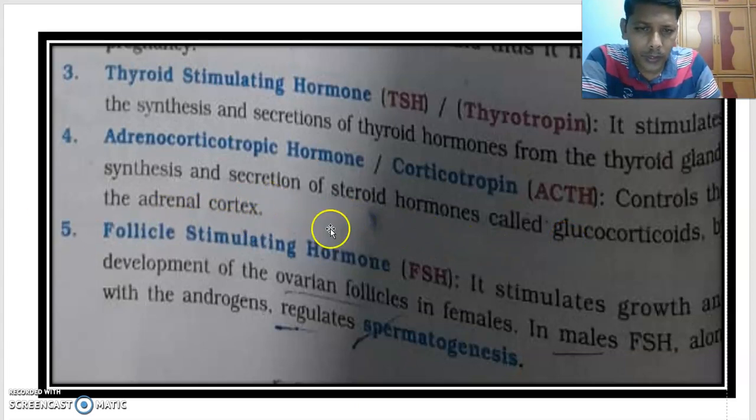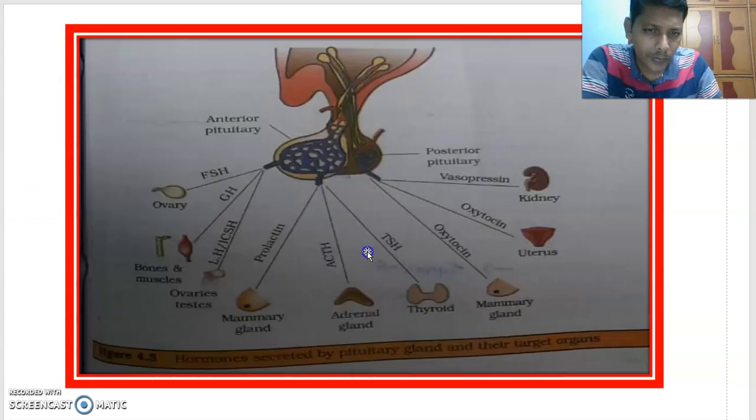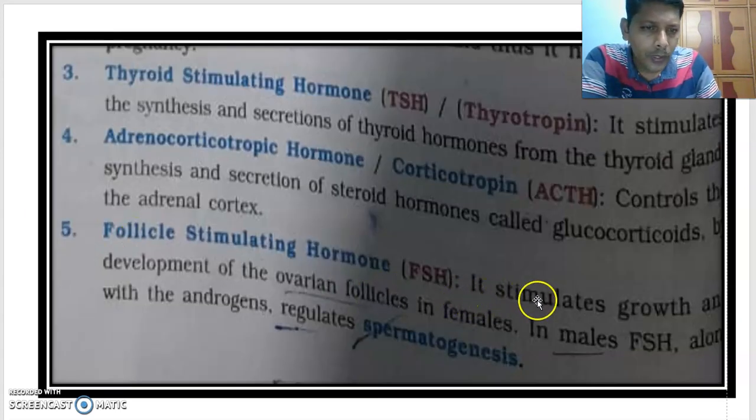The next one is follicle stimulating hormone. Observe here FSH, follicle stimulating hormone. In females, it acts on the ovaries. In males, it acts on the testes. It stimulates the growth and development of ovarian follicles in females. In males, FSH, along with androgens, regulates spermatogenesis. It acts on Sertoli cells in males. FSH acts on Sertoli cells. That is an important point. You will learn more about that in the human reproductive system.